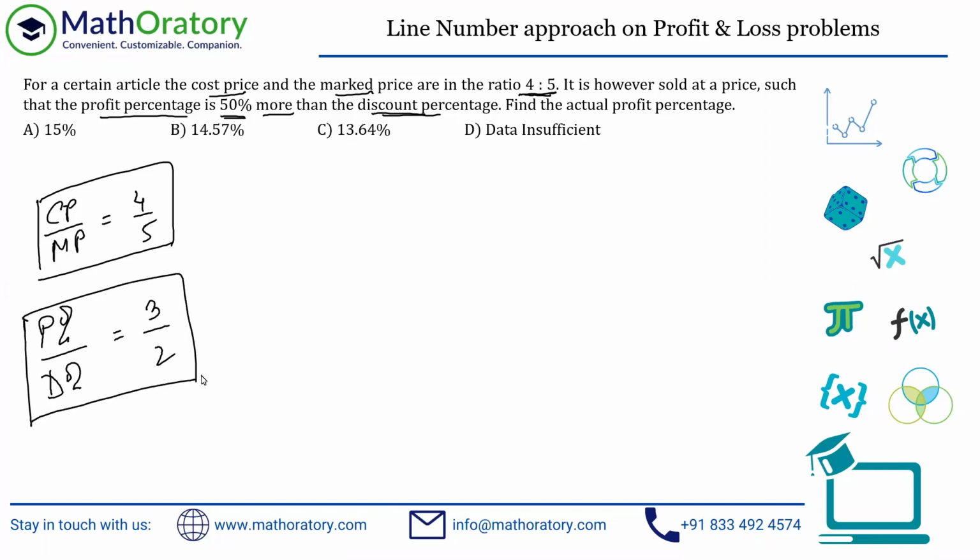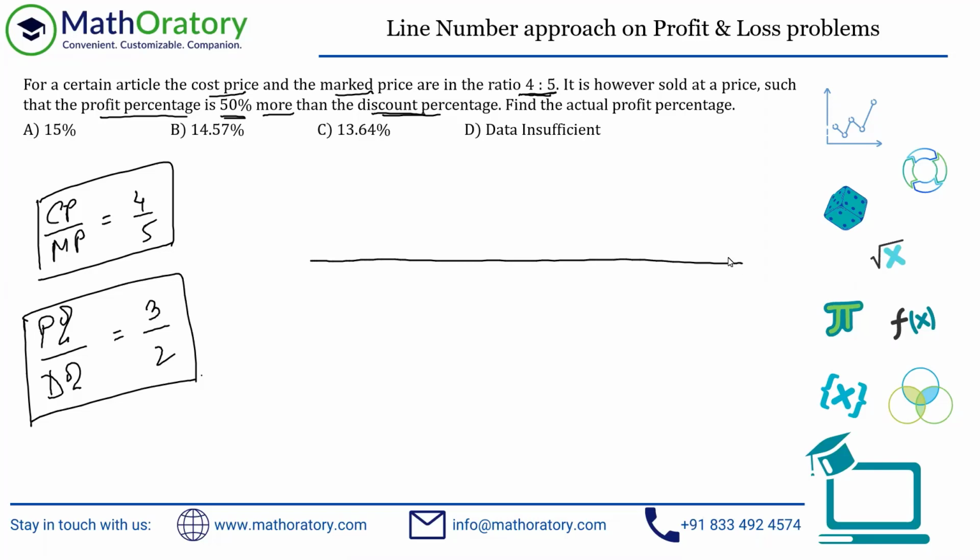So this is given. But in the line number approach, let me explain that once. I have explained it in detail in our classes, but just a brief of it. First of all, notice that there's a profit. The question is indirectly telling us that there's a profit.